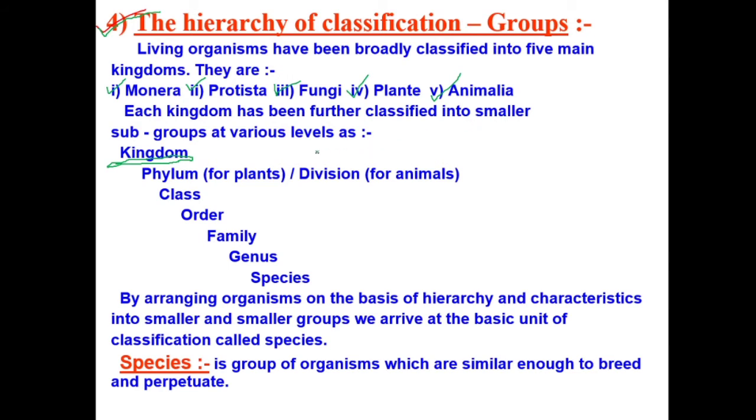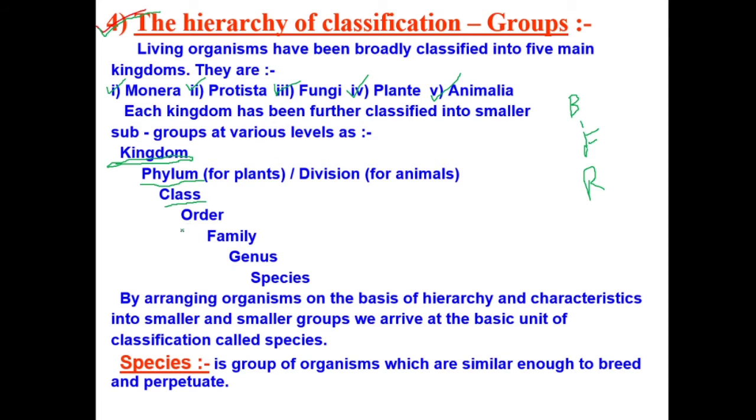Like that, we divided the books first into buildings, right? Next we divided them into floors based on subject, then rooms. So first here we are dividing based on kingdom, then further we are dividing kingdom into phylum. Like in the case of the library we divided one building into different floors, here one kingdom is divided into different phyla.